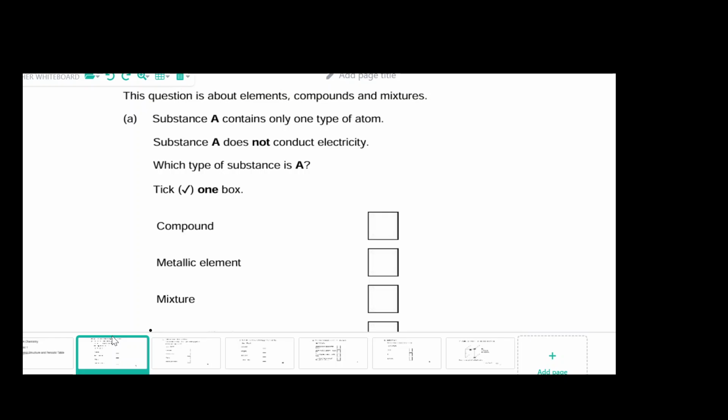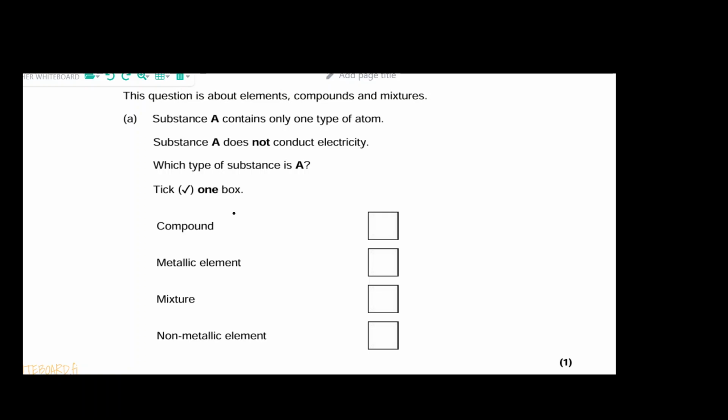So these are just similar questions to the kind of questions you get in the exams. Now these are 1-mark questions. So as you can see at the bottom right hand corner here, it tells you that it's a 1-mark question. So this question is about elements, compounds, and mixtures. Substance A contains only one type of atom. Substance A does not conduct electricity. Which type of substance is A?